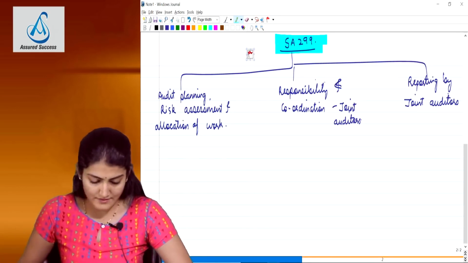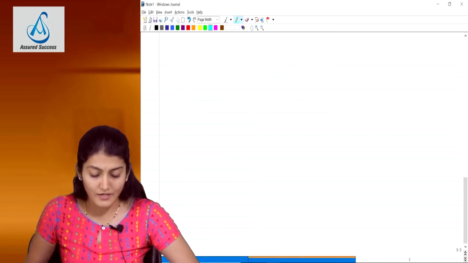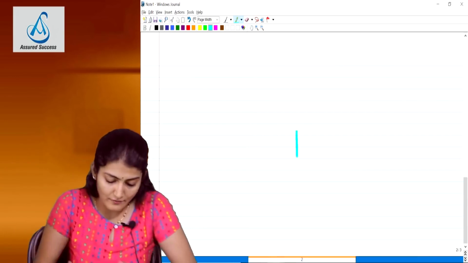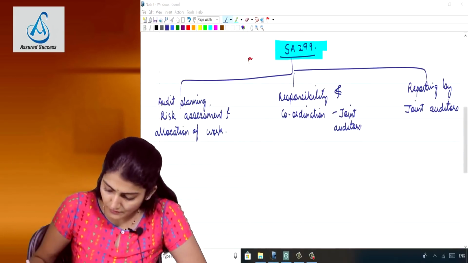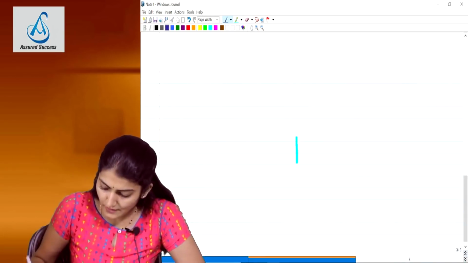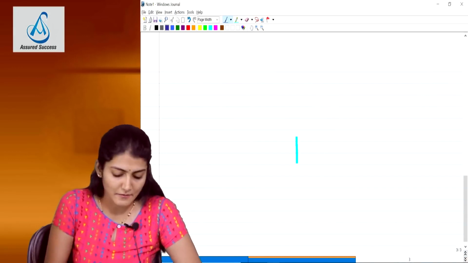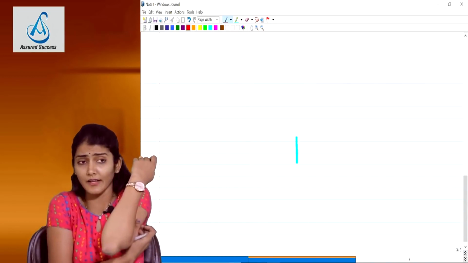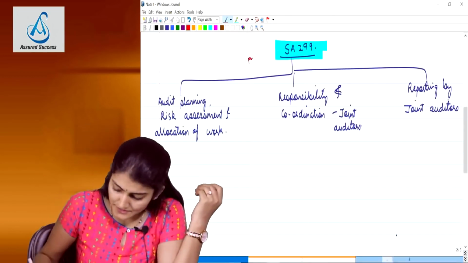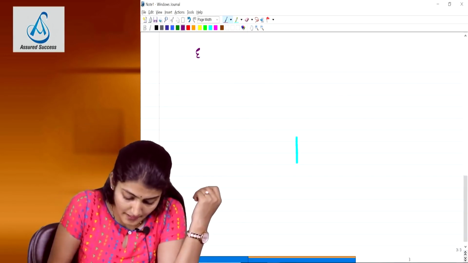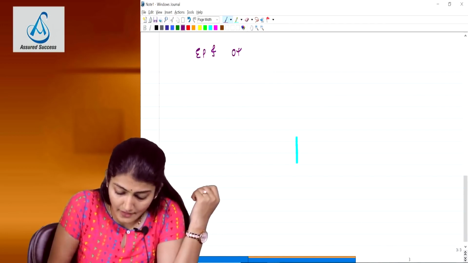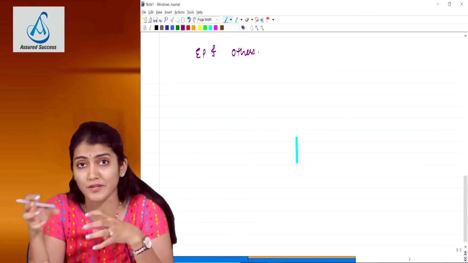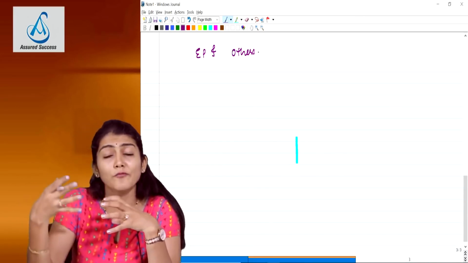So first, let me discuss with you the audit planning, risk assessment and the allocation of work. The first thing which I am discussing with you now in SA 299 is the audit planning, risk assessment and the allocation of work. What does the standard say? The engagement partner and the other key members of the engagement team of each of the joint auditors, more than one firm of auditors.